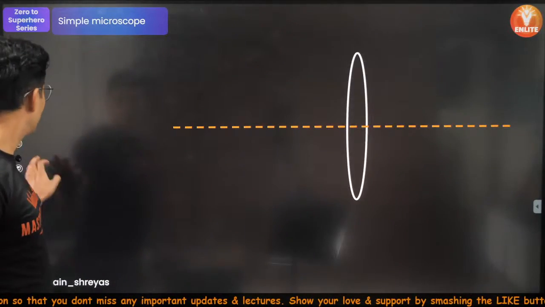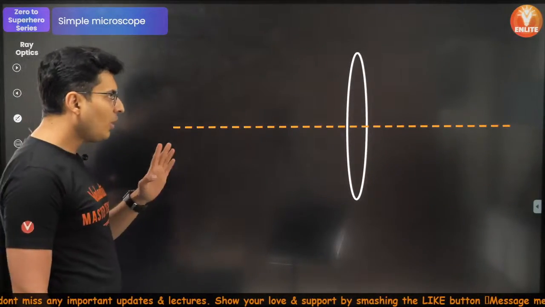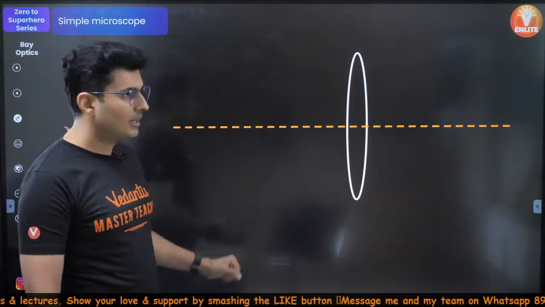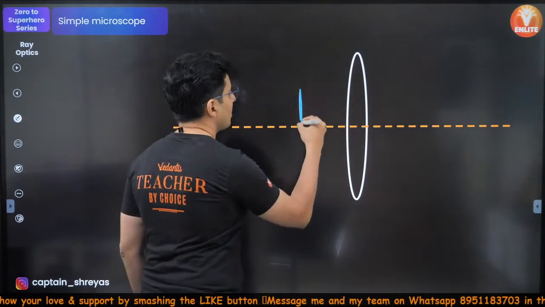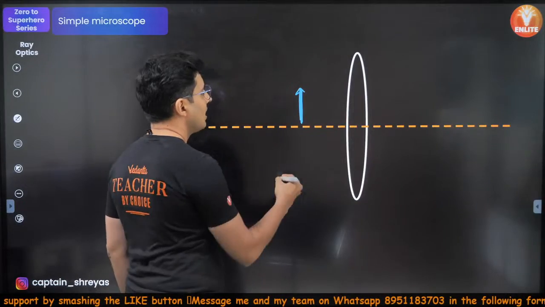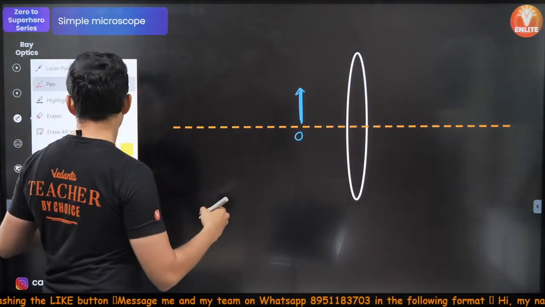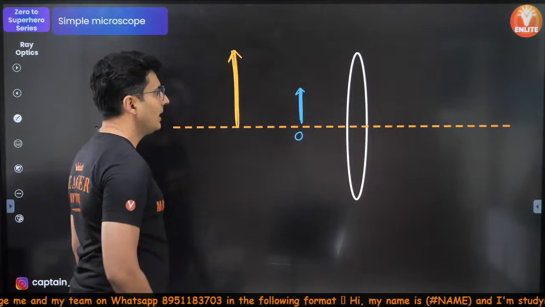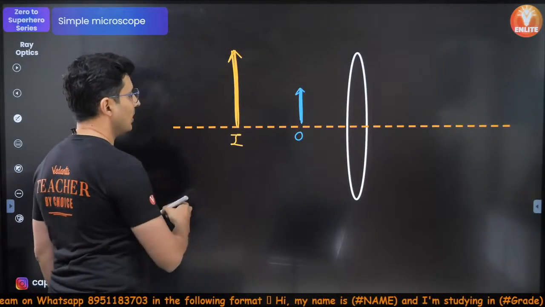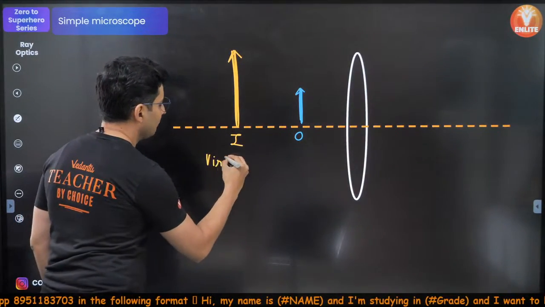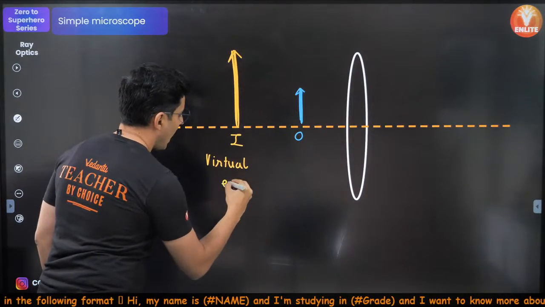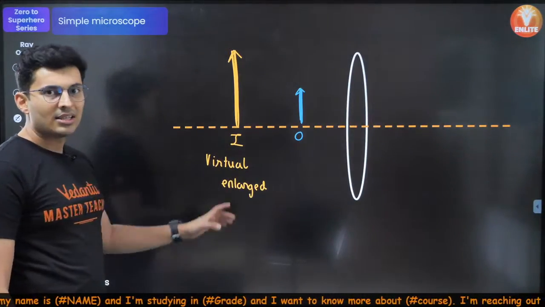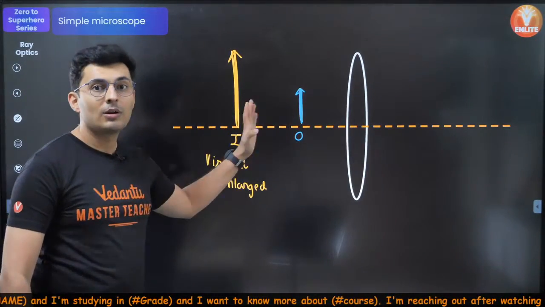Usually what happens is that when you are using a convex lens, you make sure that the object is over here. This is the object, and the image which is formed is virtual and enlarged. That's what you will try to do.